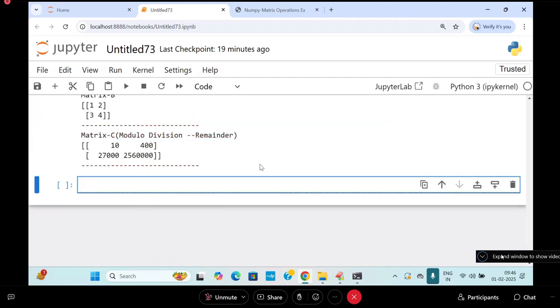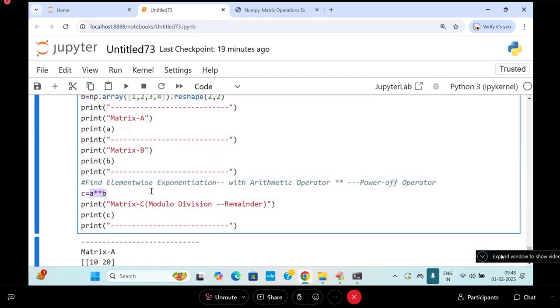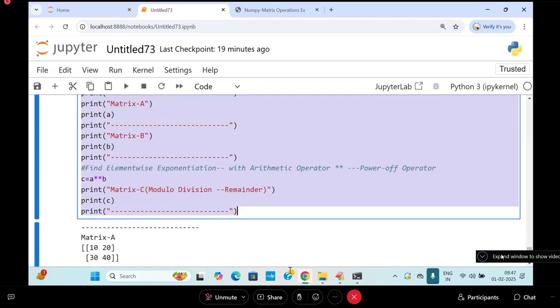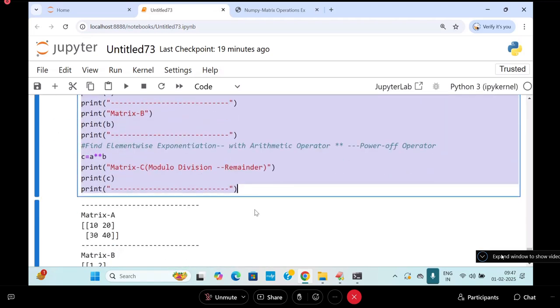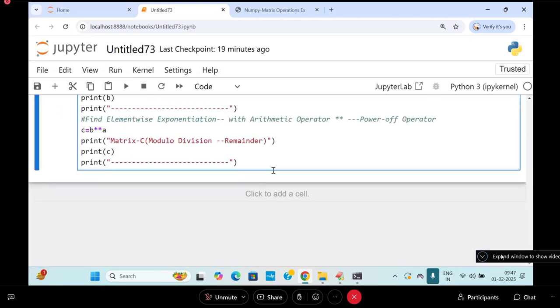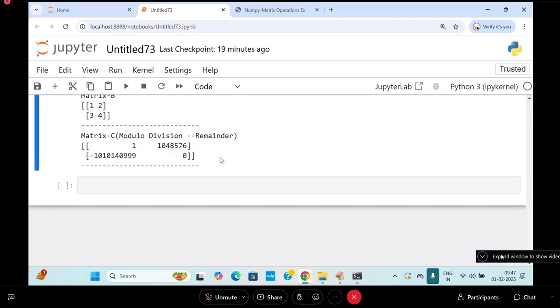Are you following me, students? Simple. You can write B star star A also. You know how to write B star star A and all. So you can go to this place and calculate 2 to the power of this. I'm going to take B star star A and write it here. The B star star A values are going to be beyond the scope of the limits.